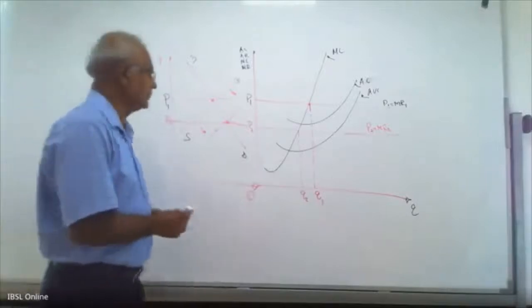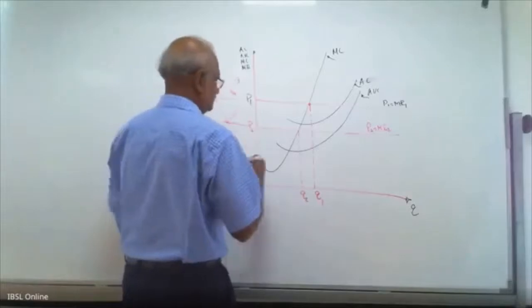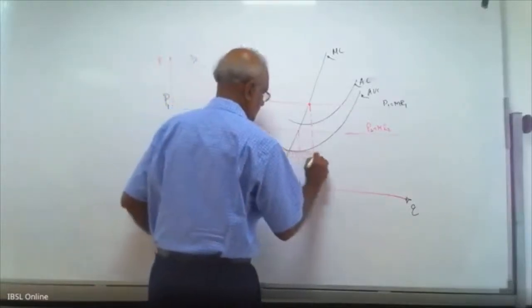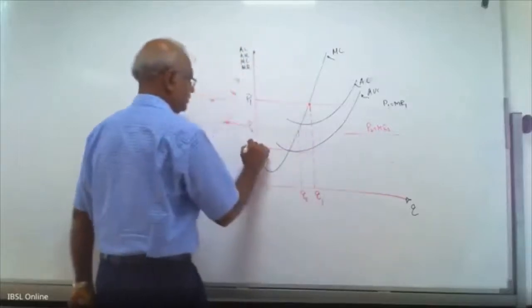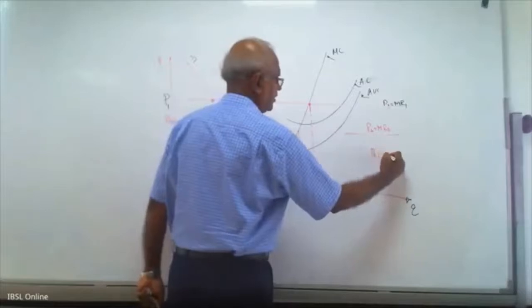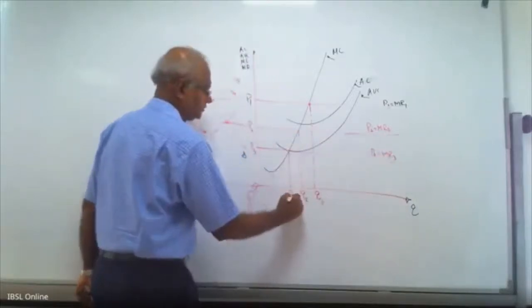Third one, let's say the price goes further down to here. P3 equals MR3. Then the profit maximizing output is Q3.